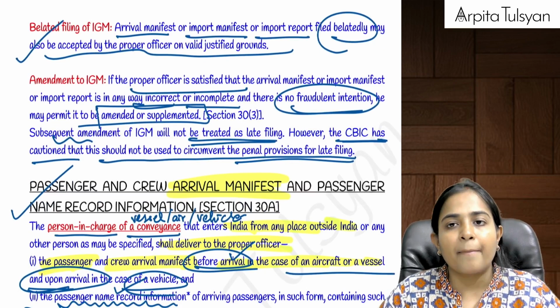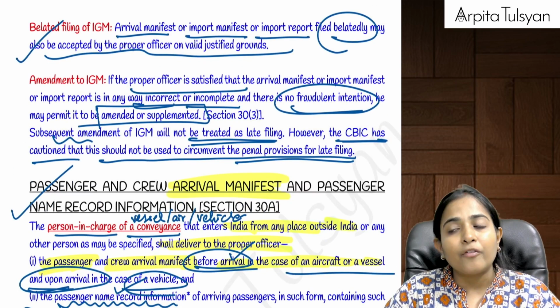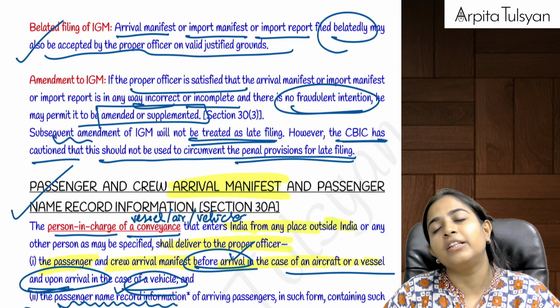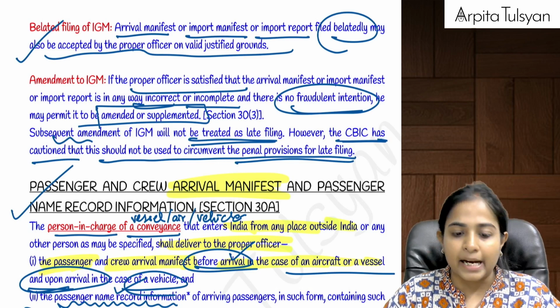Sometimes it can so happen that because of some sufficient cause, because of some good reasons, you could not file these reports, manifest, etc. within the time specified. So if the reason is a genuine reason, then the delay can be condoned.